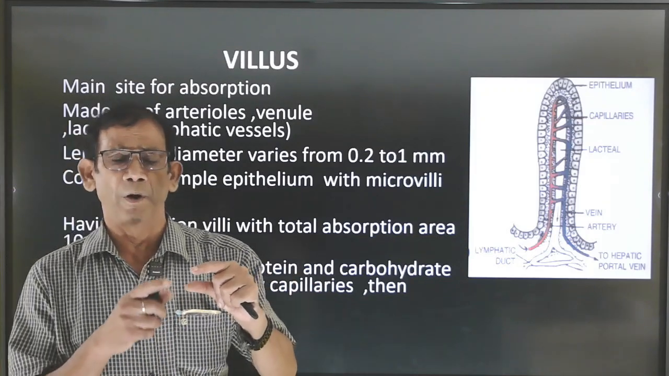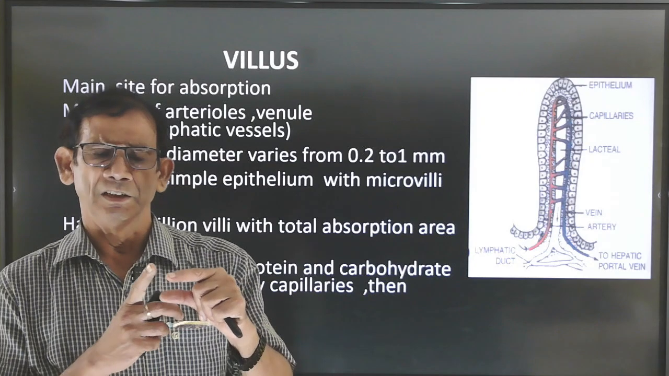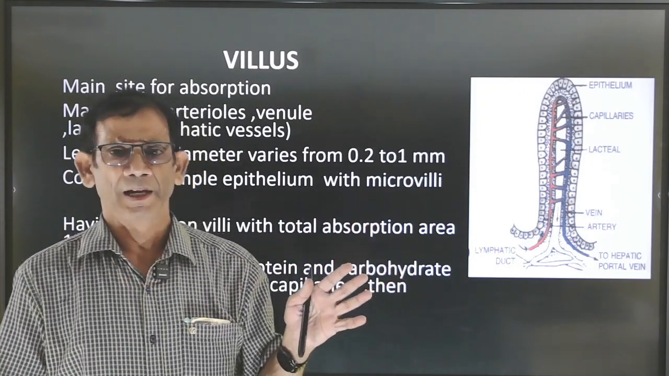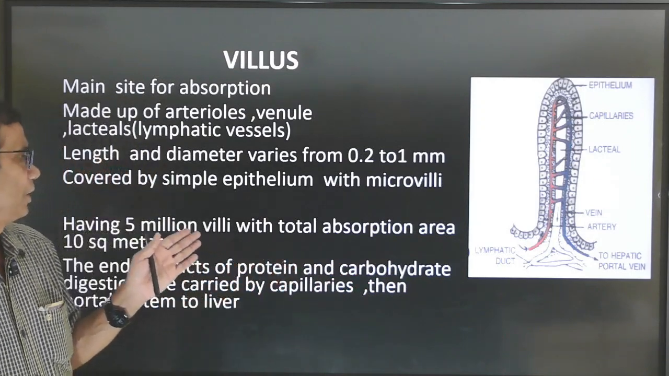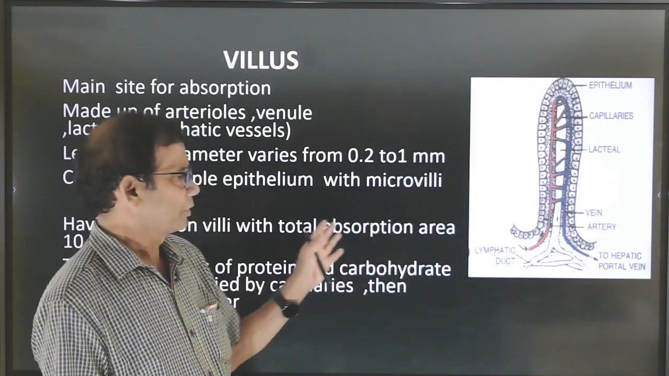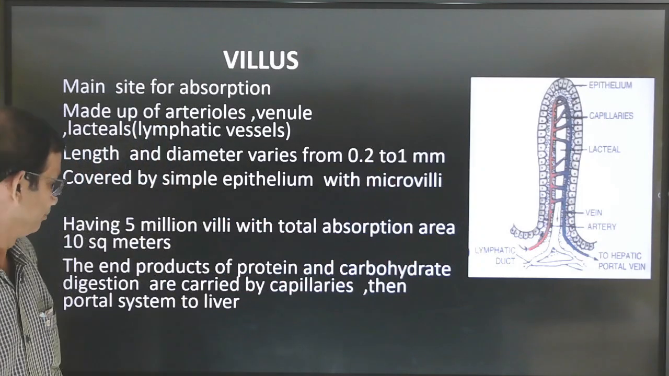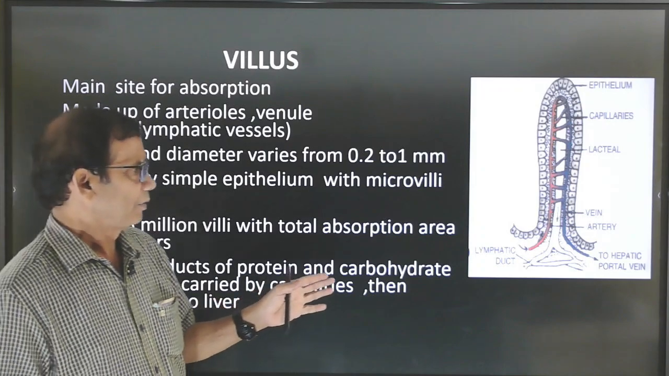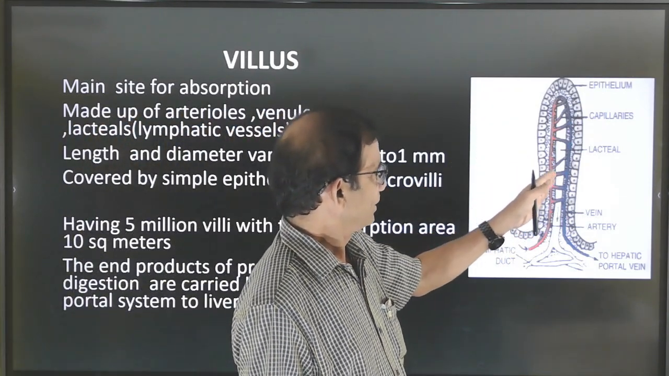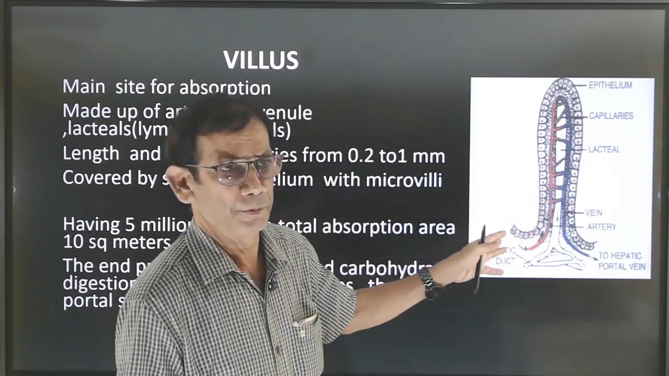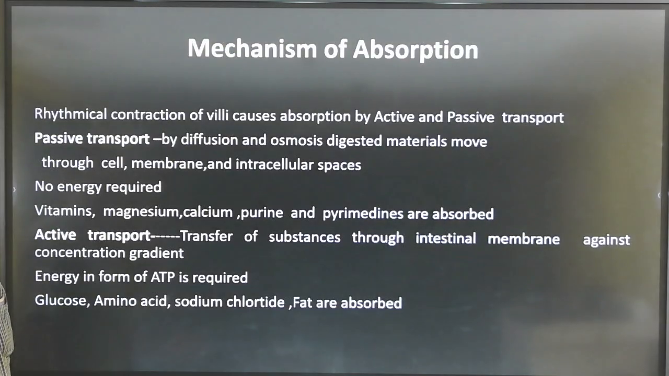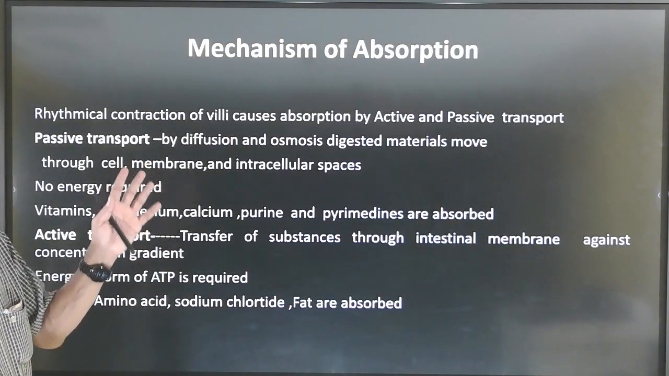And why are villi present? Due to the presence of villi, the absorptive surface area becomes extended, and about 10 square meters are added due to the presence of these villi. Through this area, all of the end products of carbohydrate, protein, and other food materials are absorbed. Now, how does it occur? The mechanism.